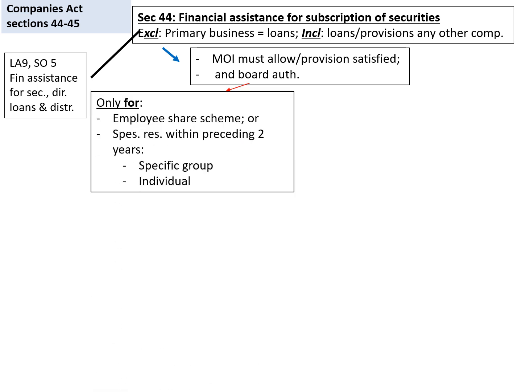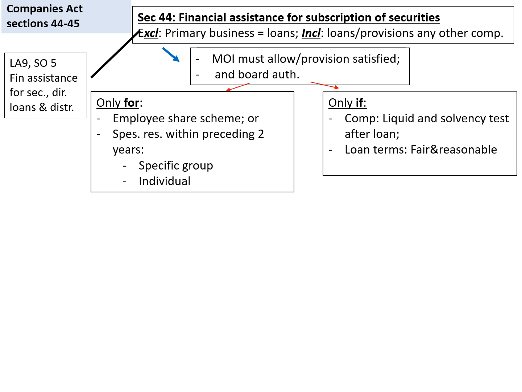However, this can only be done, firstly, in cases of an employee share scheme, or if a special resolution was taken within the preceding 2 years regarding a specific group that would be allowed to receive financial assistance, or for an individual to receive financial assistance for purchasing securities in the company.